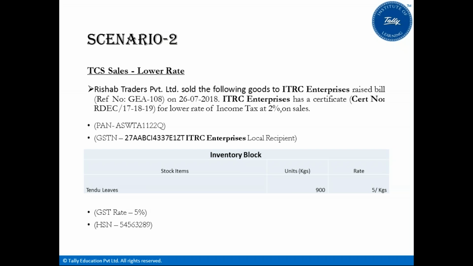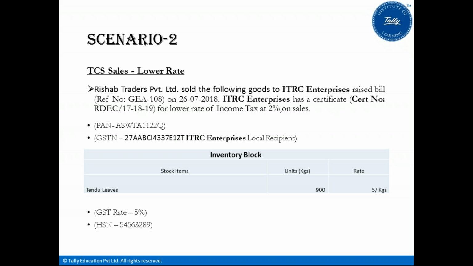So let us see the next scenario. Next scenario is saying that what about the TCS sales, but at lower rate. Now it is subjected to TCS, but at the lower rate, because the buyer is holding a certificate on which the seller can charge the TCS at lower rate.